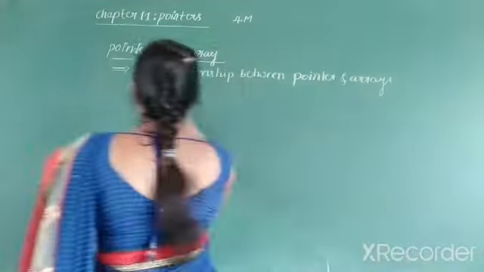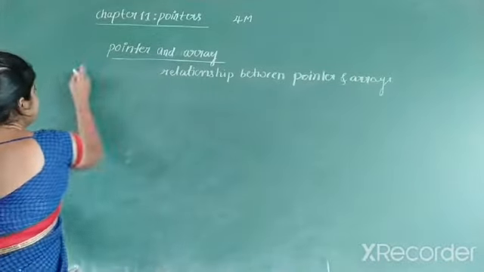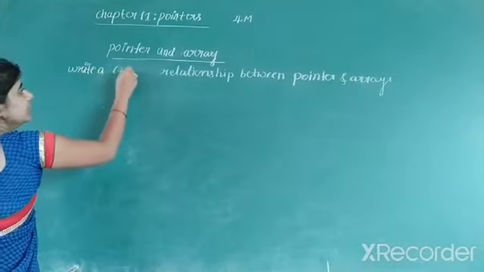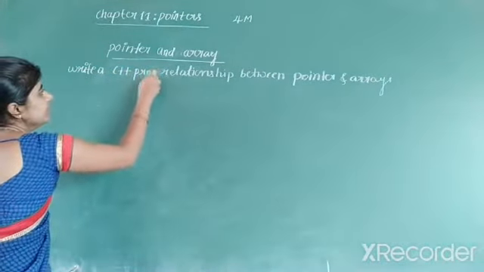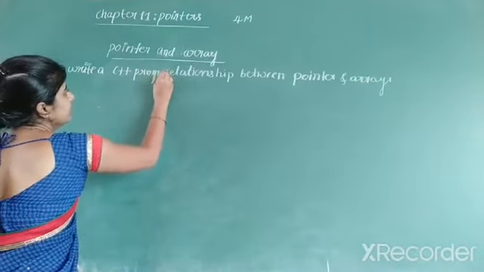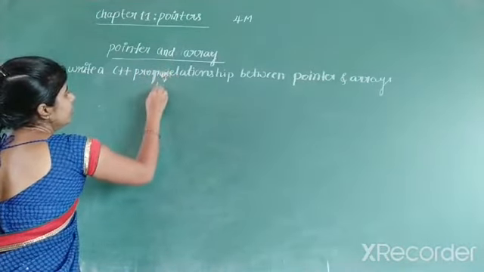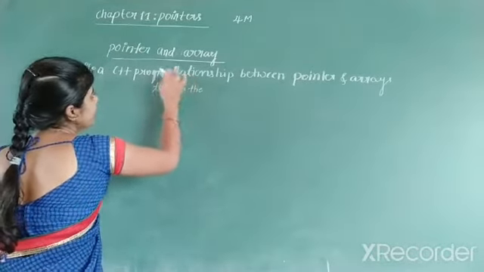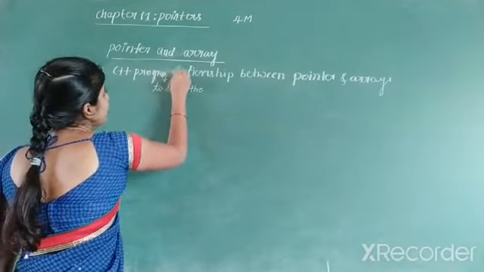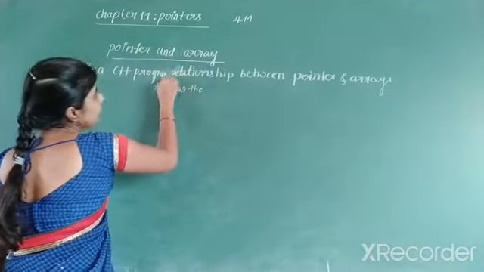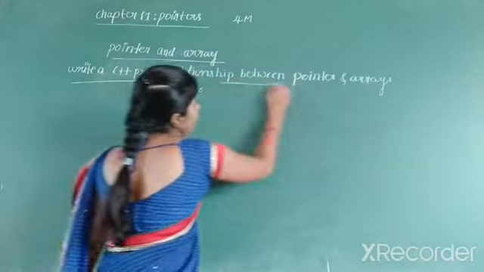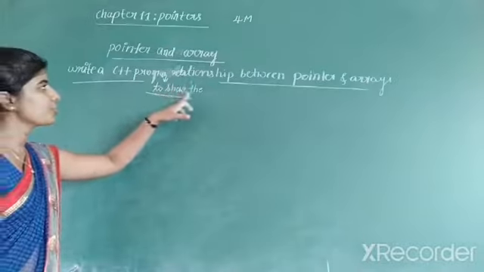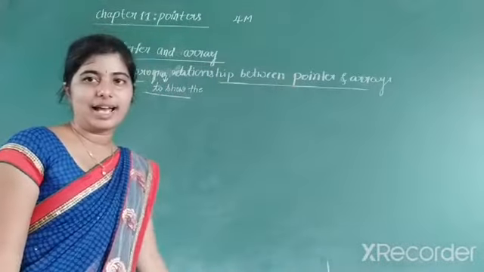Write a C++ program to show the relationship between pointers and arrays.